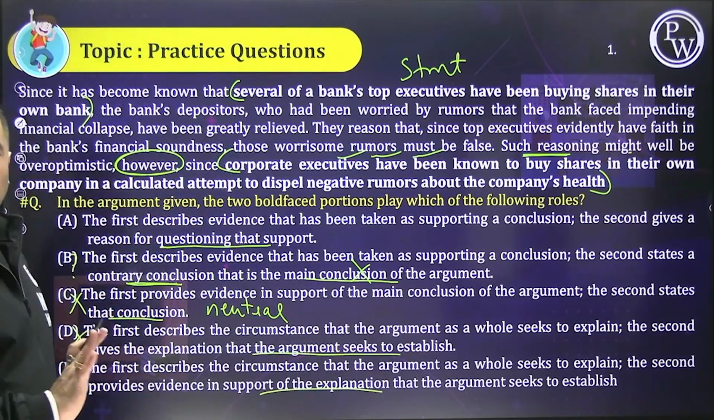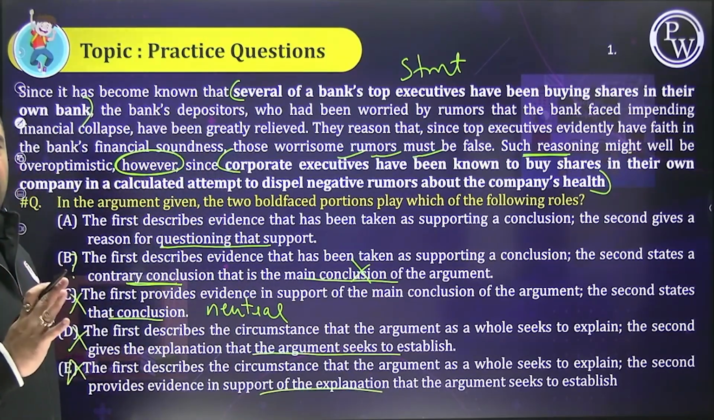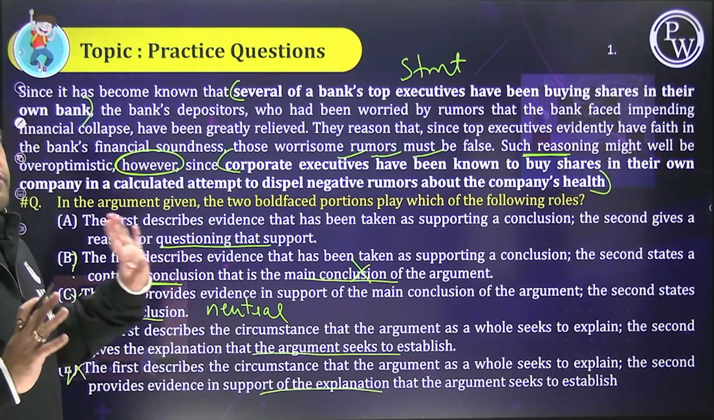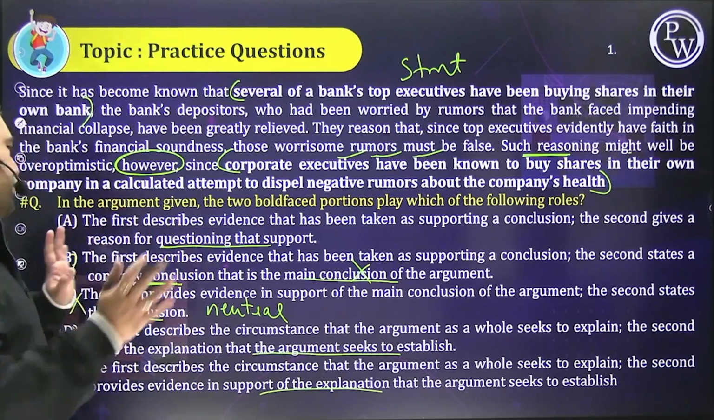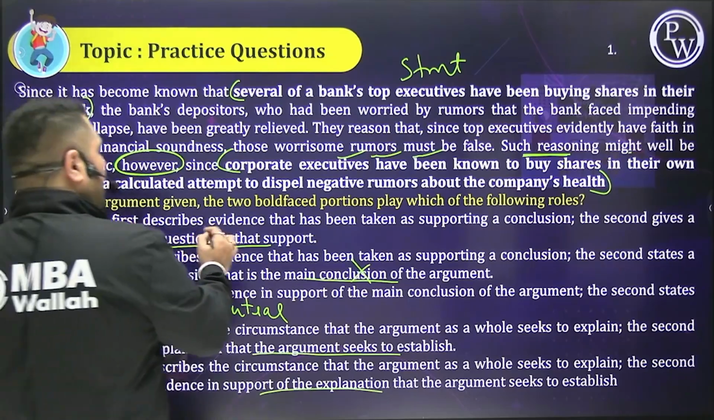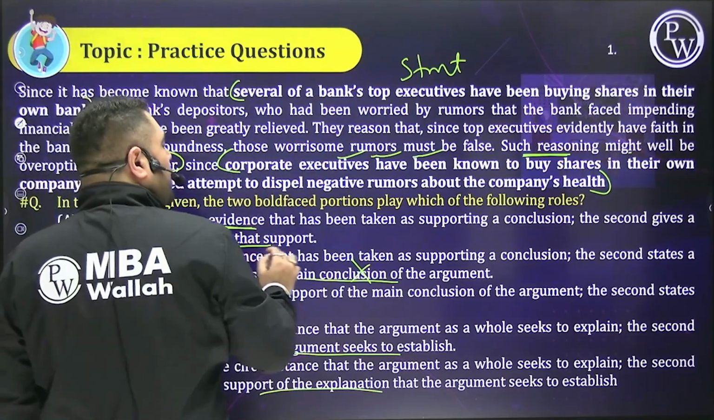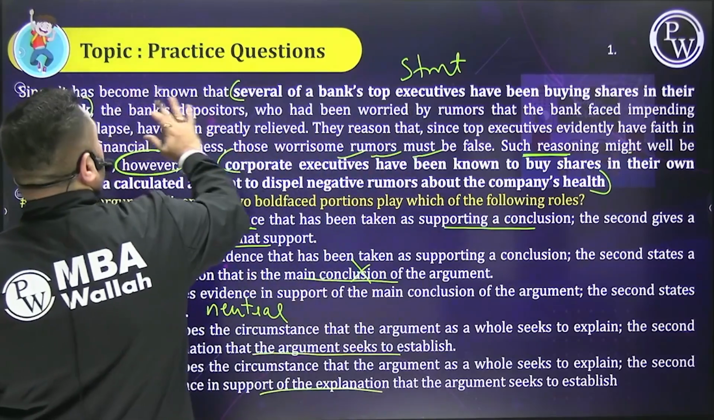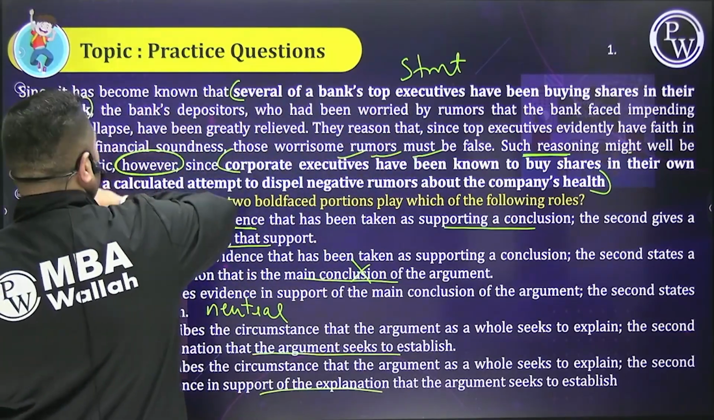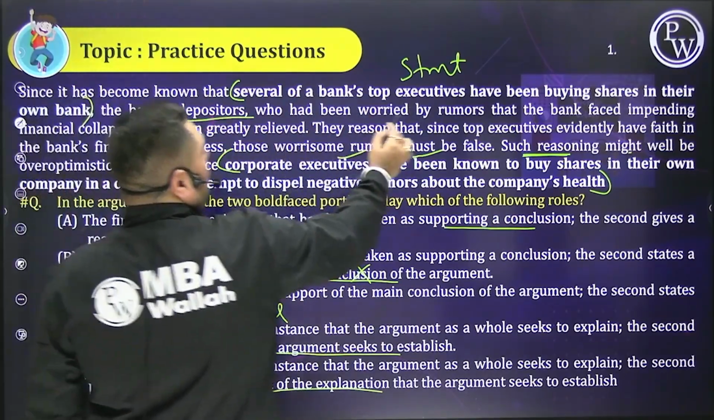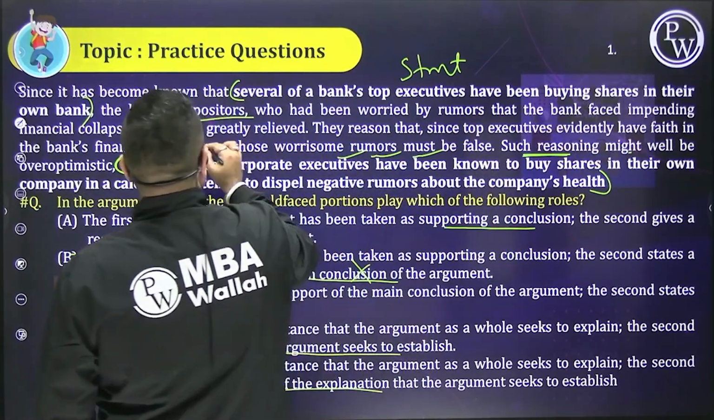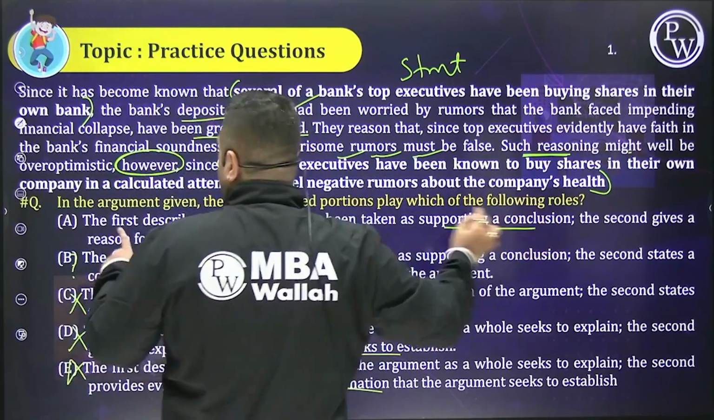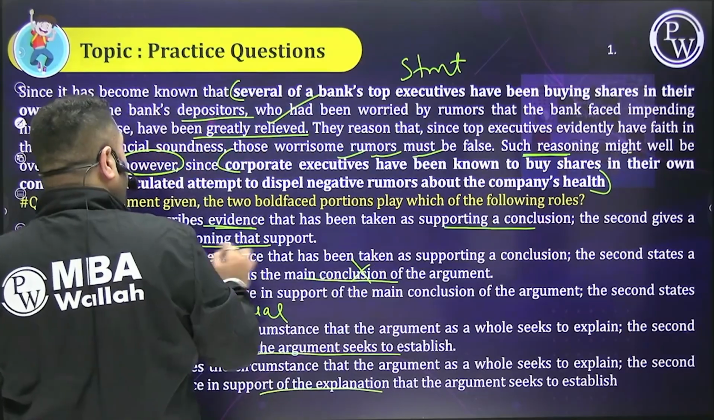That's all. Don't lose your sleep over one word and kind of dying. Just look at the tone of both and the role of both. First वाला आ जाओ. The first describes evidence, I love it, a statement that has been taken as supporting a conclusion. ठीक है? So people, several of a bank's executives have been buying. Bank's depositors who had been worried that the fast pace have been greatly relieved. So it is supporting.